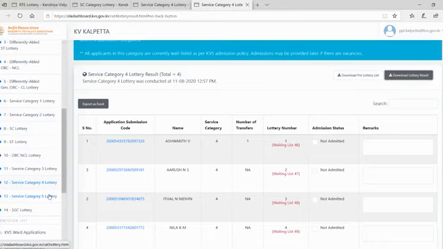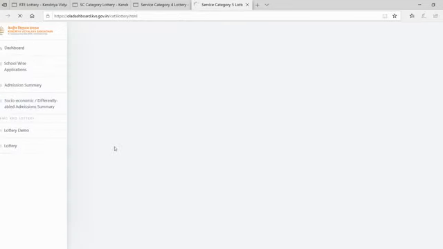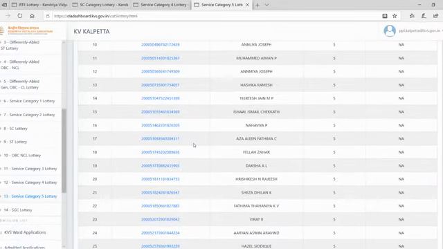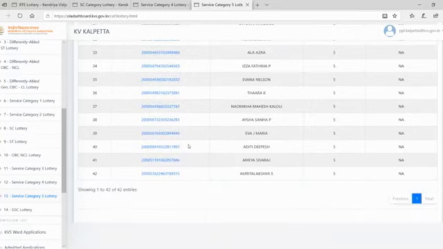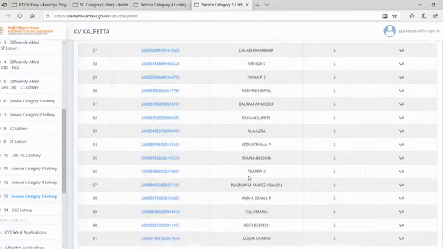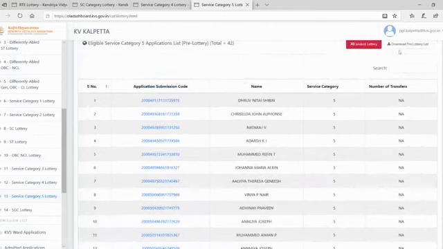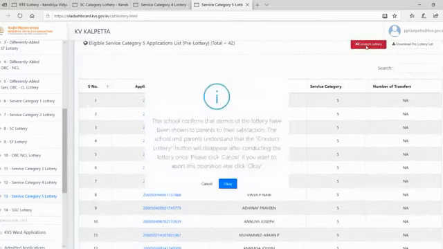Next, category 5. In category 5 we have 42 applicants. Yes, 42 applicants. All are private jobs only, so there won't be transfers there. So we are going to conduct the lottery here.